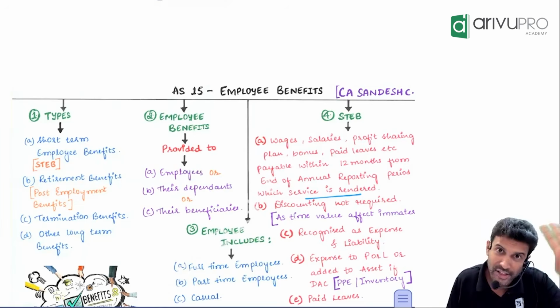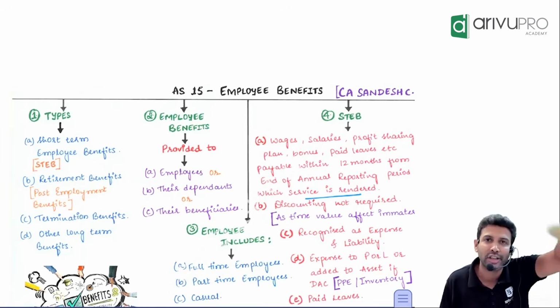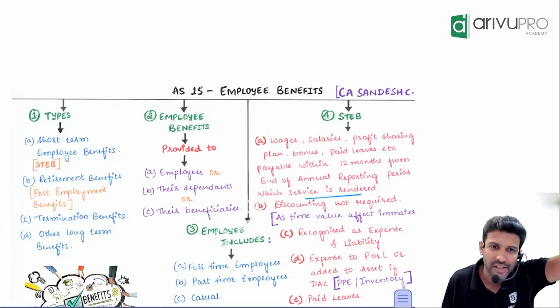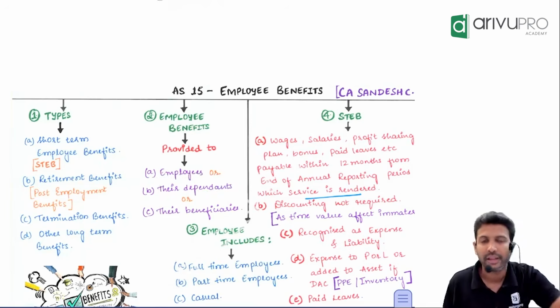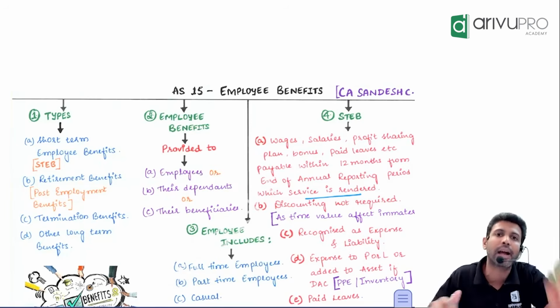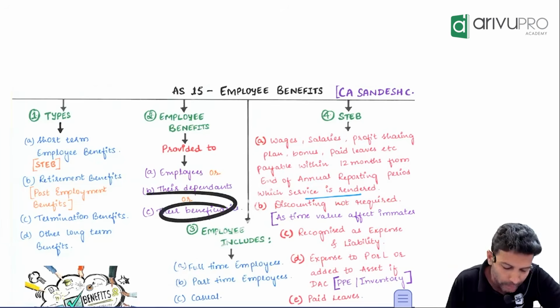That is also considered an employee benefit because the wife becomes their dependent. Or it could be the other way around, the husband. Basically, if money goes to any of your relatives or dependents, husband or wife or children or your father, mother, siblings, all will come under dependent. If the salary or employee benefit is paid to the dependent, it still comes under the scope of AS 15. Or to beneficiaries.